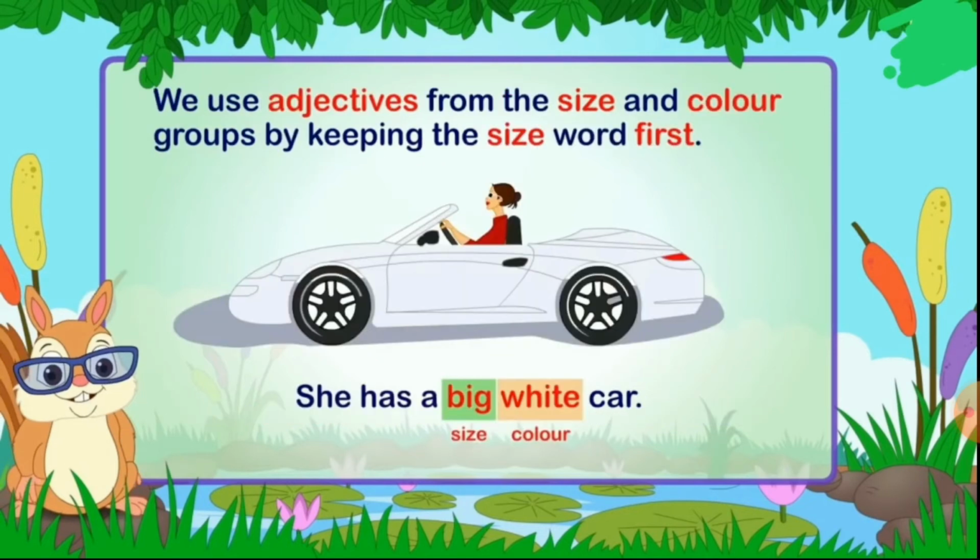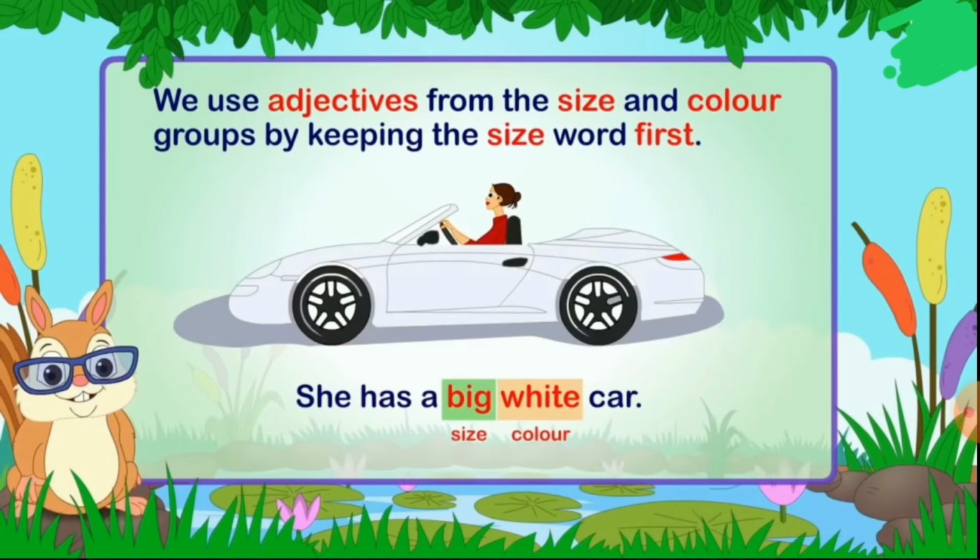We use adjectives from the size and color groups by keeping the size word first. So whenever we want to describe the size of a noun, we have to keep the size first and then the color or other quality. Okay? Size will always be placed first in the sentence. She has a big white car.